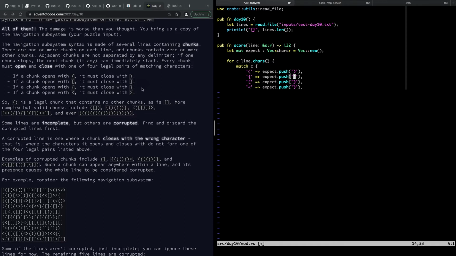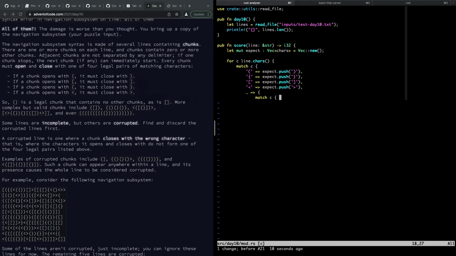That's what I was saying, you know, with a hash set, what we could just do is expect.push hash map, sorry, dot get the match or something like that. We don't even have to check the character, but I'm just going to do it this way. This will get us there. For anything else, then it's going to be one of the close characters, and I'm going to match on that again.